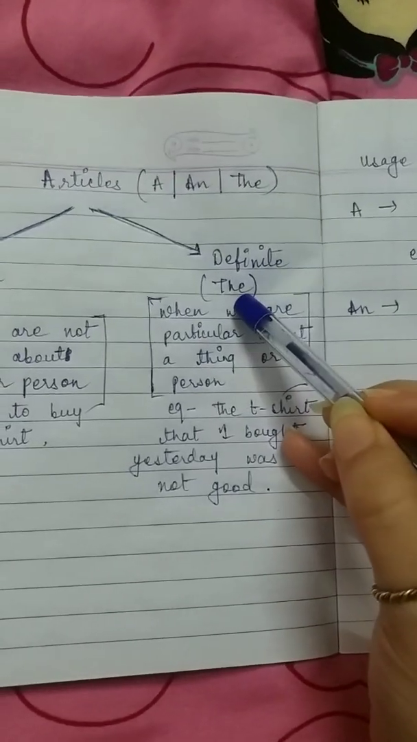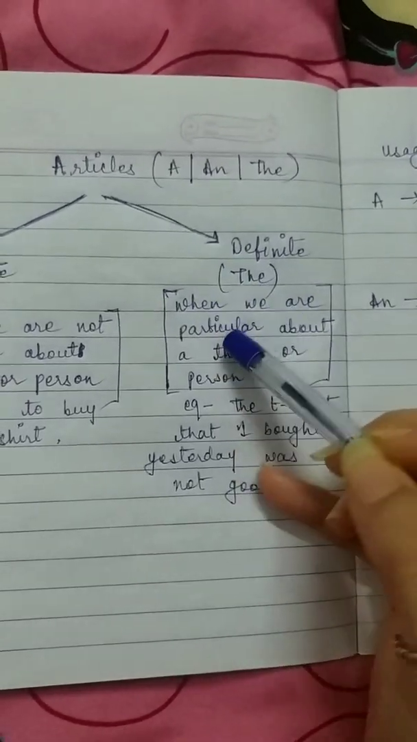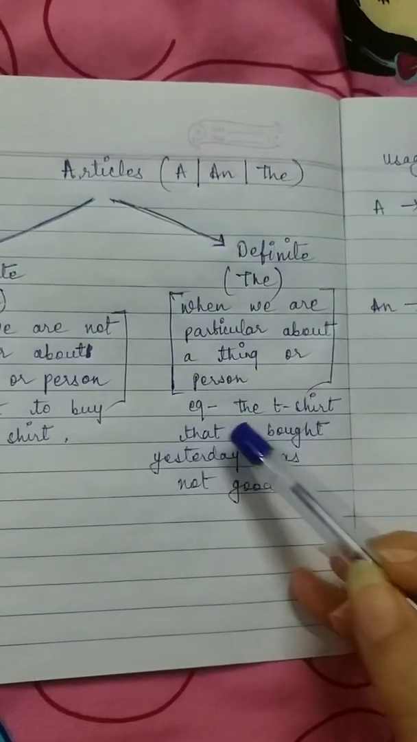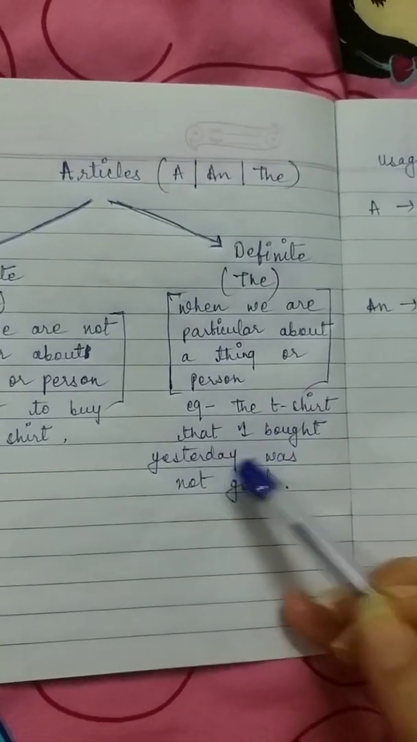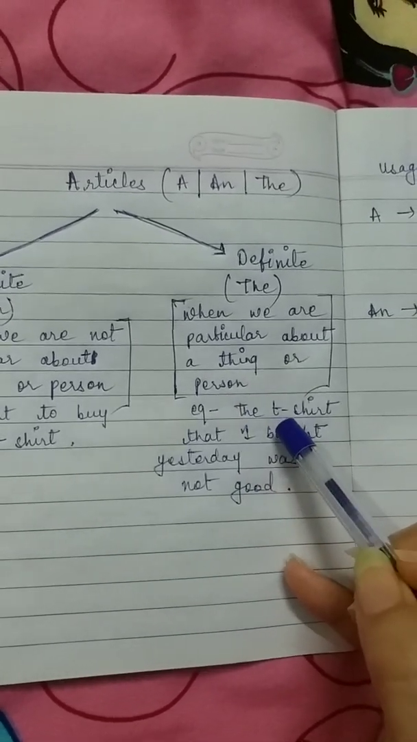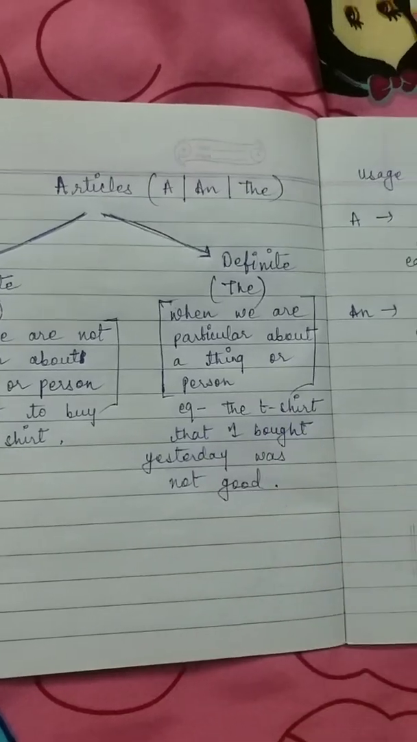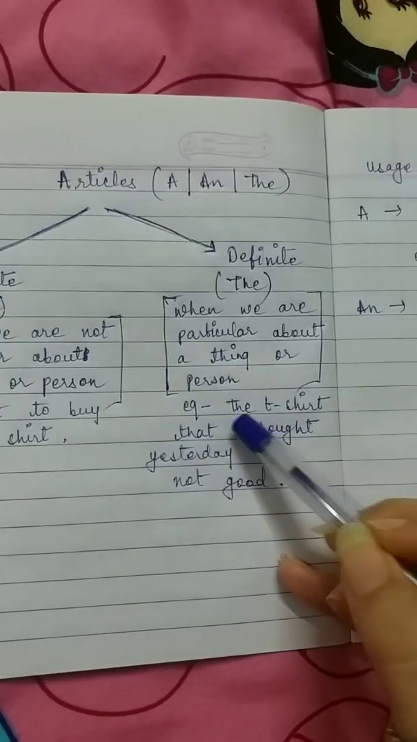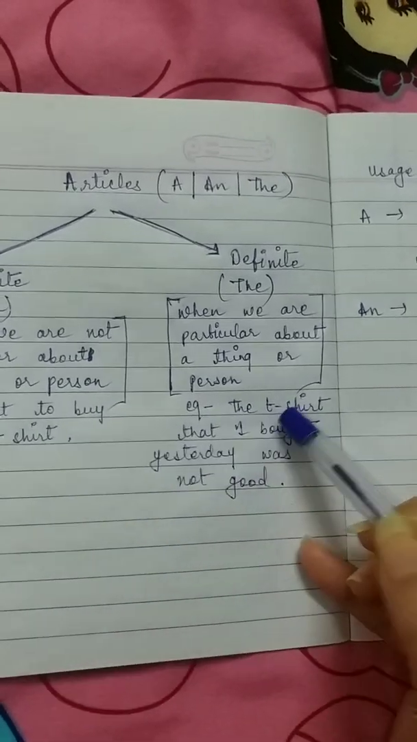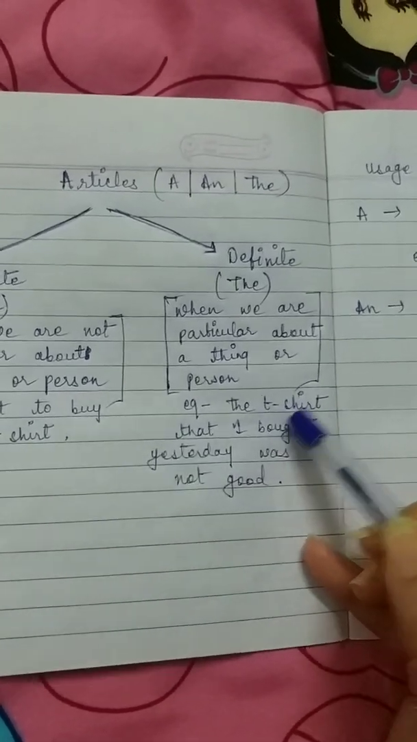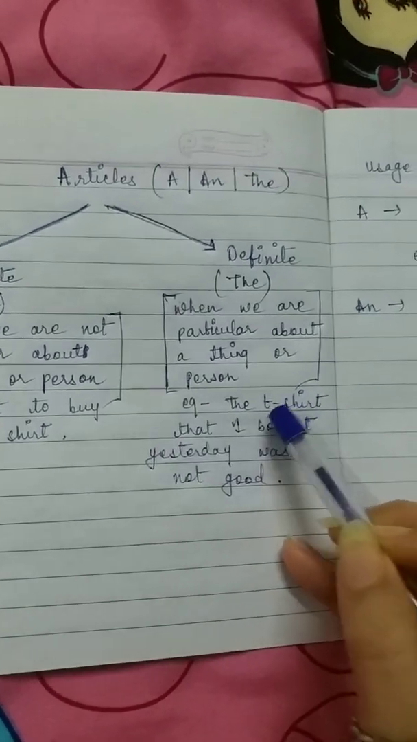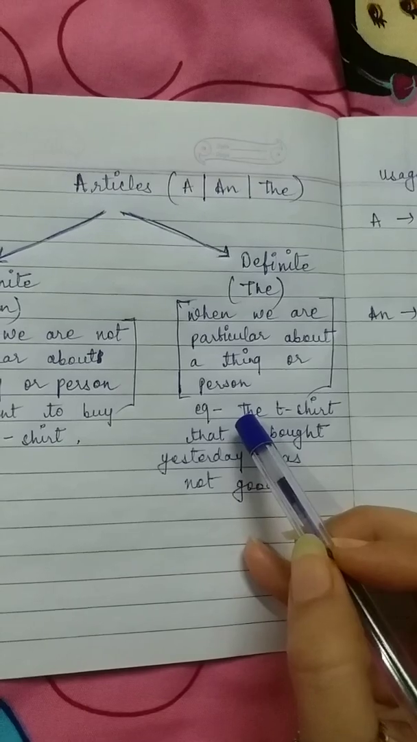Now we use the article the when we are particular about a thing or person. For example, the t-shirt that I bought yesterday was not good. Now which t-shirt am I talking about here? The t-shirt which I bought yesterday. That's why I have used the here, because the t-shirt that I am talking about is the one that I bought yesterday. So here the noun t-shirt is definite. That's why I have used the article the here.